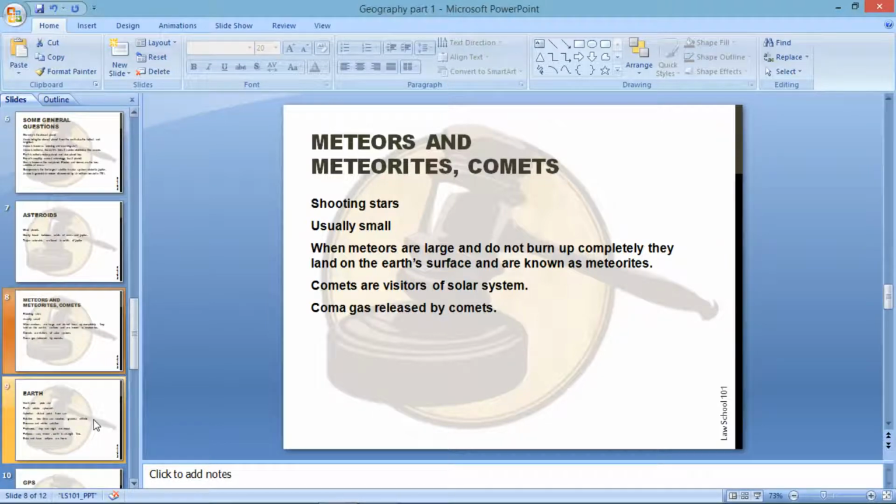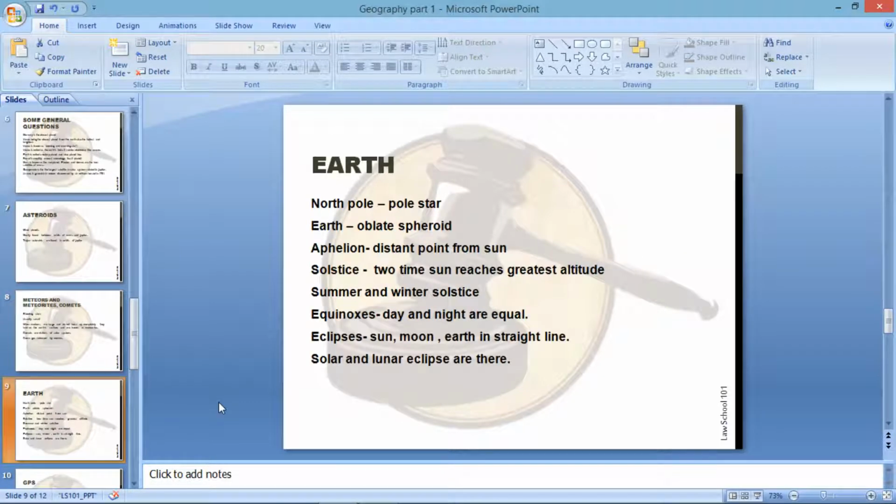So Earth, at the North Pole, the pole star can always be observed at 90 degrees in the sky, since the star lies in line with the axis of the Earth. Also, Earth is an oblate spheroid, so it's not completely spherical, but it's an oblate spheroid.